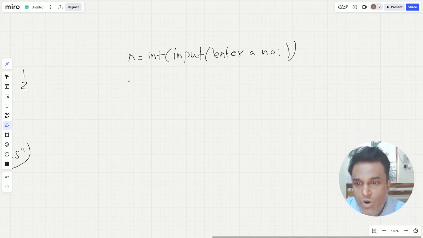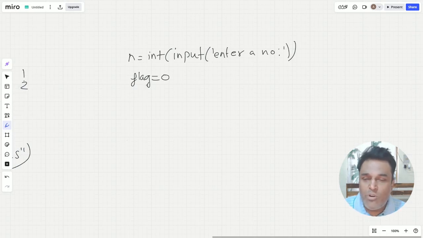Then I will use a variable, maybe is_prime, or I will just use the same variable name which you will normally find everywhere, and that variable name is flag, and I will give that value as 0. So what is flag? It's just a name of the variable. Normally in the prime number program you'll find this variable name, but it's just a name. The value of flag is 0.